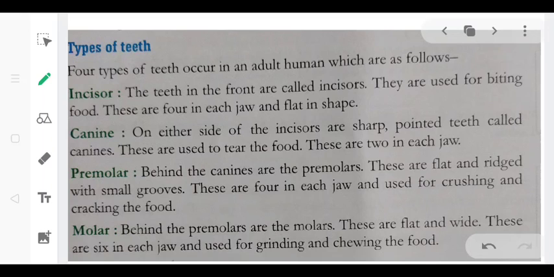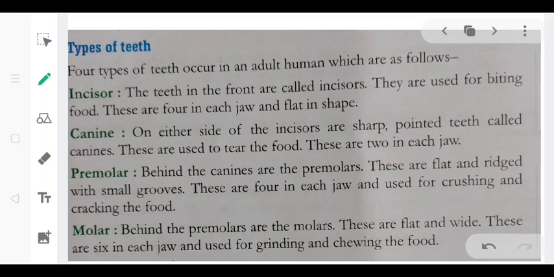Next one is canine. On either side of the incisors you can see the sharp pointed teeth, and they are called canines. They usually help to tear the food, and there are 4 in total. Next is premolar. Behind the canines there is the set of premolars. They are flat and ridged, which helps us to crush and crack the food. There are 4 in each jaw, so in total there are 8 premolars in our mouth.